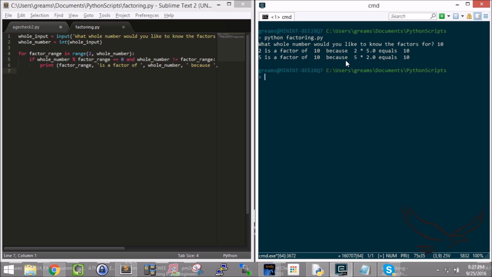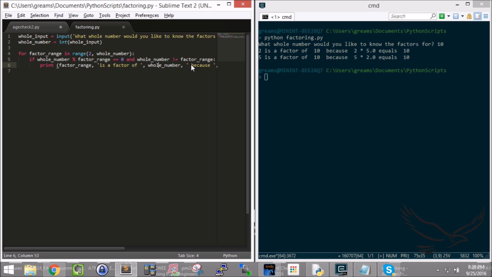2 is a factor of 10 because 2 times 5.0 equals 10. And 5 is a factor of 10 because 5 times 2.0 is equal to 10. Hey, it worked. This is pretty cool. Now let's clean it up a little bit. One thing I notice is that on this number it's giving me an integer, but on this it's giving me a floating point. 5.0 is a floating point. That's because whenever you divide numbers, it automatically gives you a floating point result.